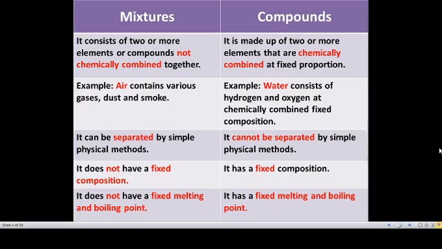At the same time, a mixture does not have a fixed melting and boiling point. We have seen they are just combined, not chemically combined. They do not have a fixed composition, so they do not have a fixed melting and boiling point. But compounds have a fixed melting and boiling point because they have a fixed composition. They are mixed at a particular ratio. They are chemically combined, so they have a fixed melting and boiling point. If you take water, it starts boiling at a particular temperature, that means 100 degrees Celsius. If you take an ice cube, at a particular temperature it starts melting. So these are the basic differences between mixtures and compounds.